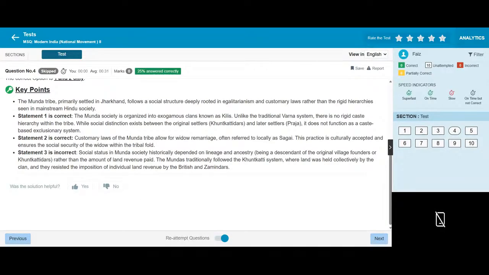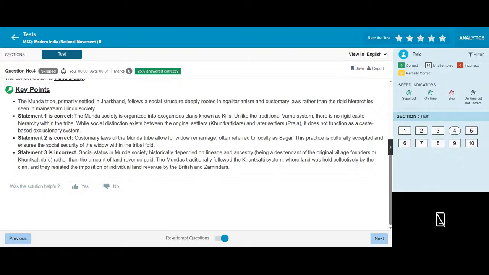The Munda tribe, primarily settled in Jharkhand, follows a social structure deeply rooted in egalitarianism and customary laws rather than the rigid hierarchies seen in mainstream Hindu society. Munda society is organized into exogamous clans known as kilis, unlike traditional varnas. There is no rigid caste hierarchy within the tribe, while a social distinction exists between the original settlers, the Khuntkattidars, and the later settlers, the Paraja. It does not function as a caste-based exclusive system.